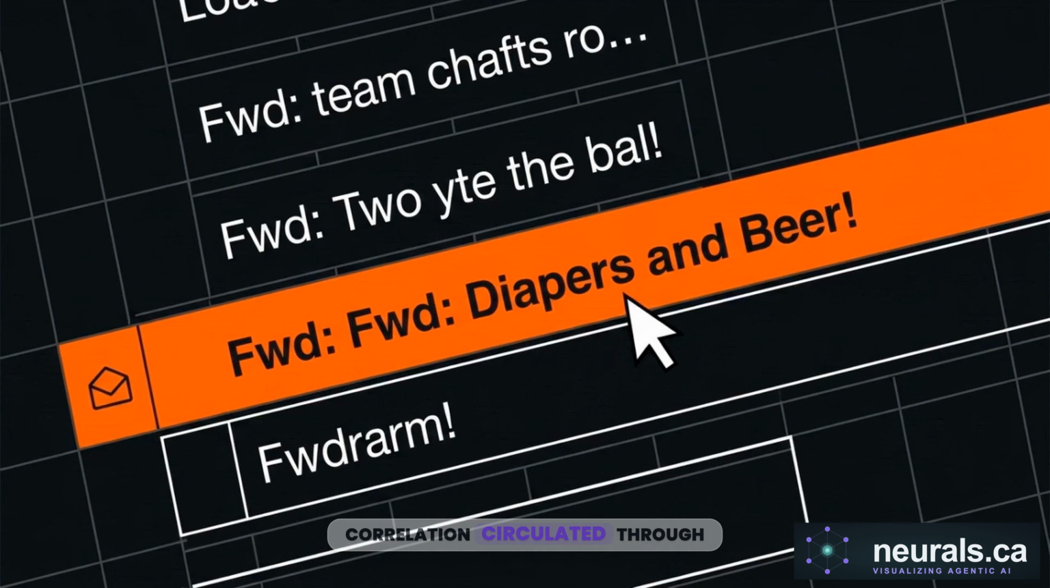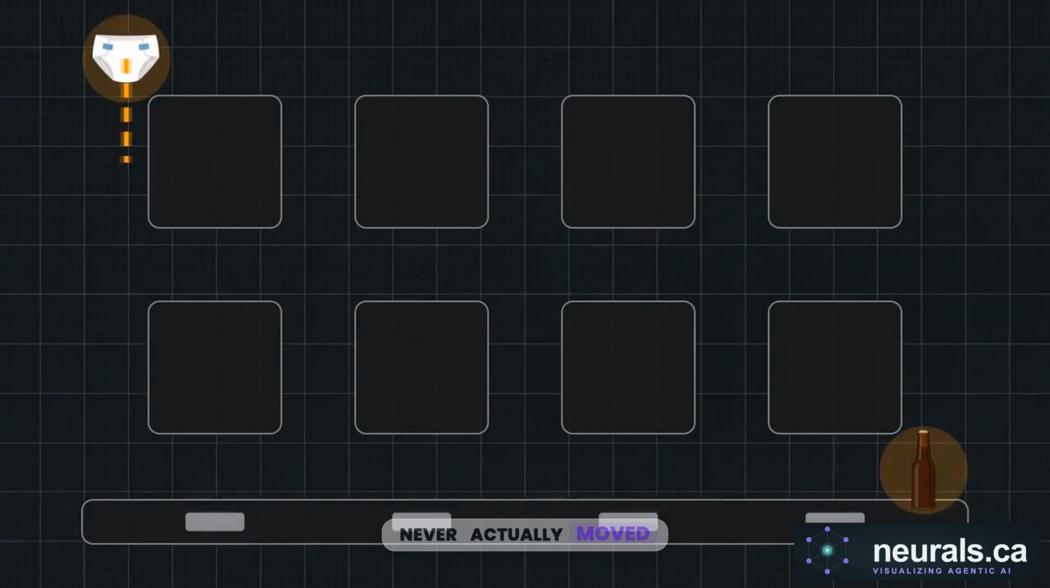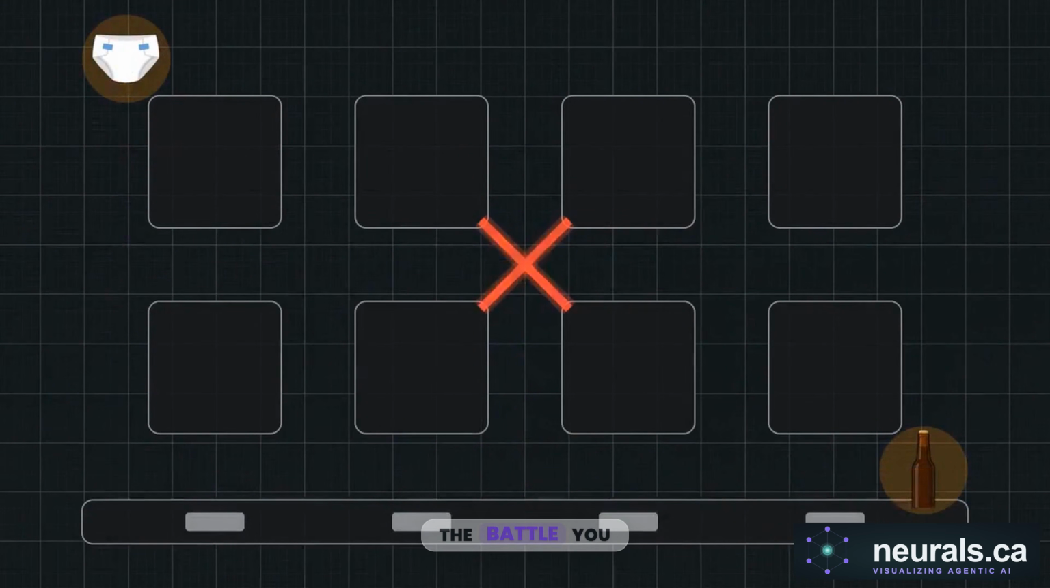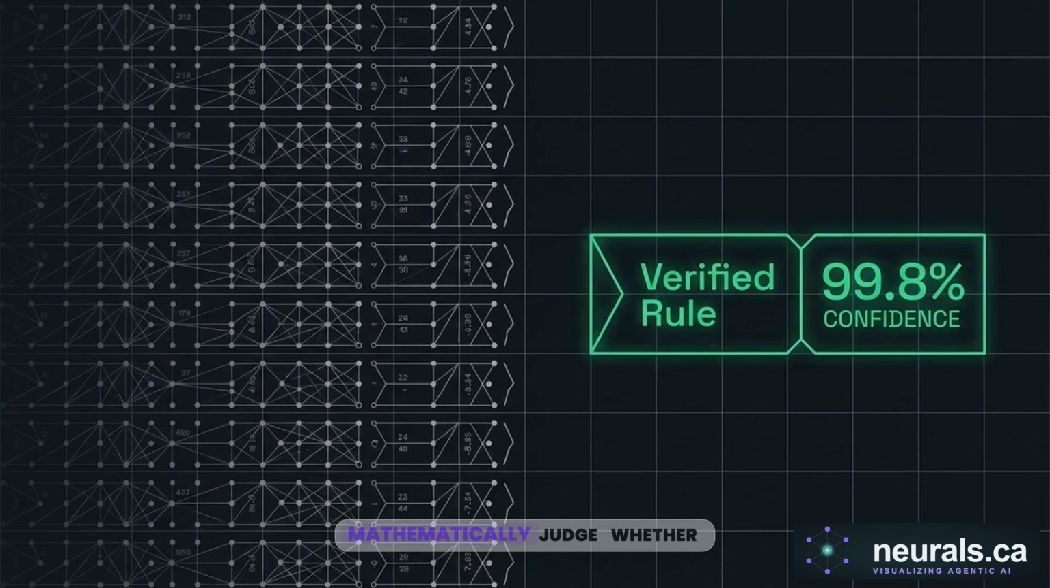That specific correlation circulated through the tech industry and became famous data mining lore. But Osco Drug never actually moved the beer next to the diapers. Finding a pattern is only half the battle. You still need a secondary step to mathematically judge whether that correlation is a trivial coincidence or a highly actionable rule.